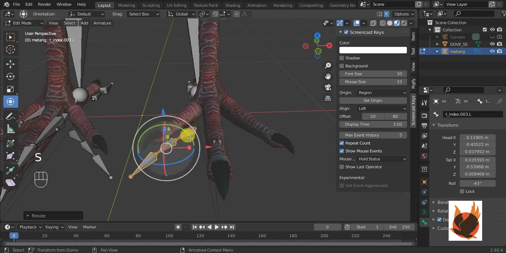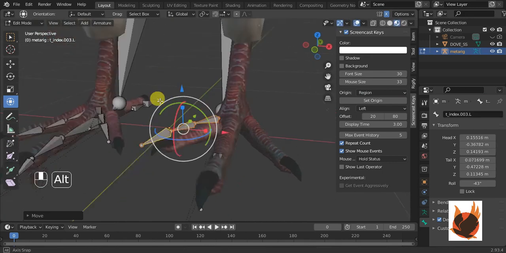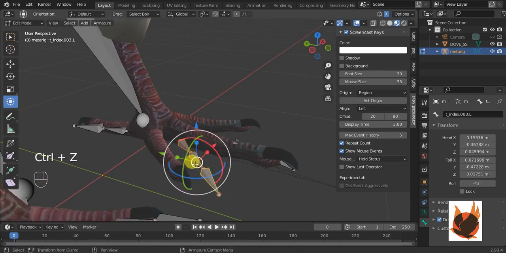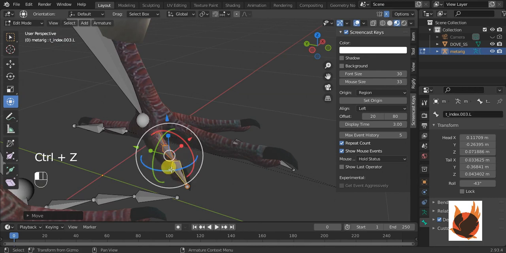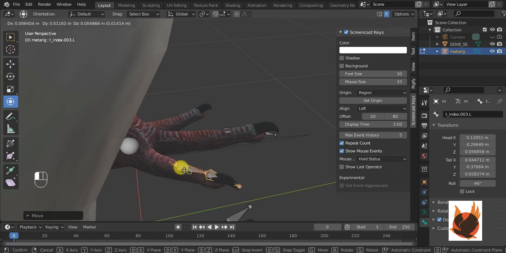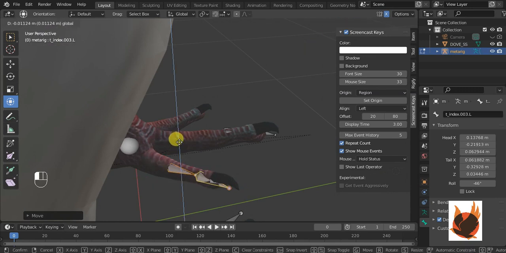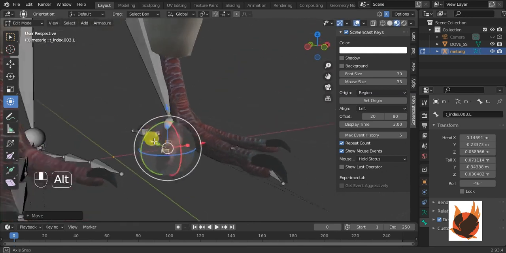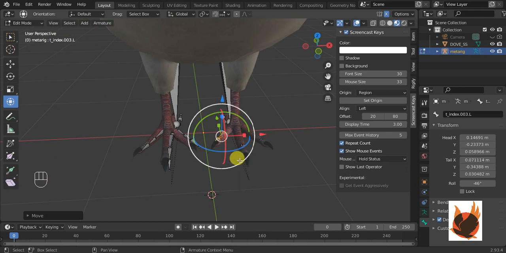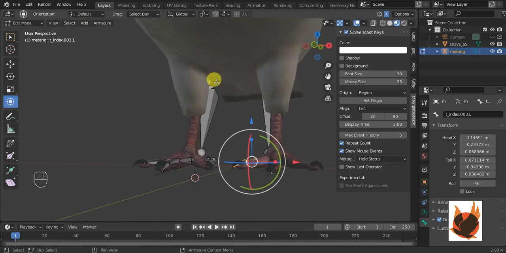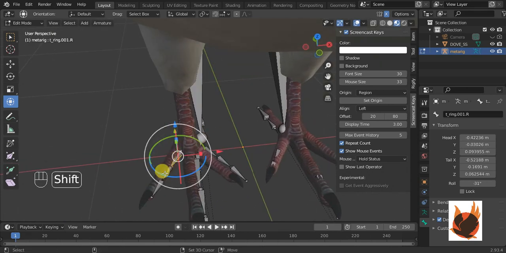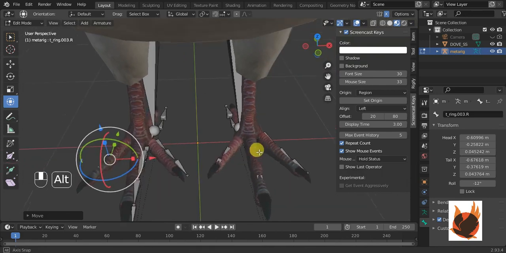Just scale them smaller to small, and now we just keep going. Guys, I'm doing this for you in a rush, and I could just speed this process up, but I want to show you the process of doing this.